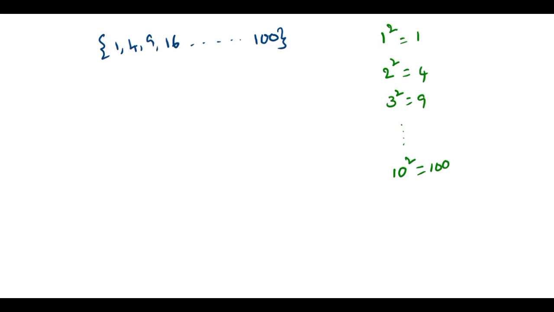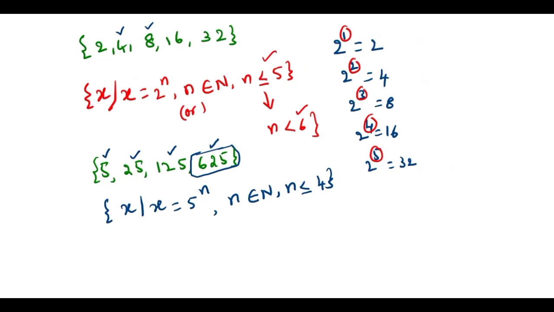That power 2 is common, it doesn't change. Power 2 doesn't change, but the bases are different, like 1, 2, 3, so on up to 10. This number has changed. So then how to write this? We write x such that x is equal to n square. Bases changed here. What is n? n is a natural number up to 10 taken here, right? That's it. Very simple. So this is the model to write roster form.